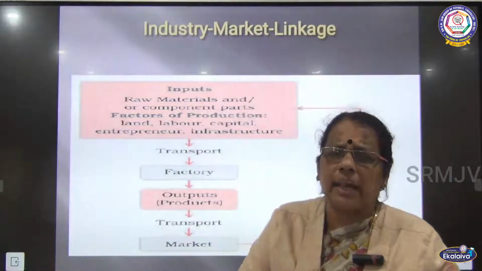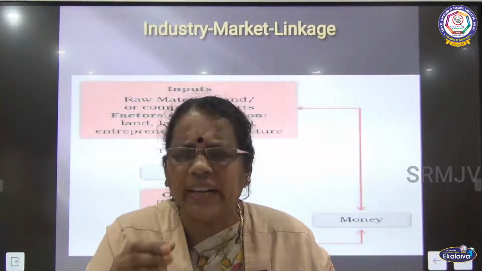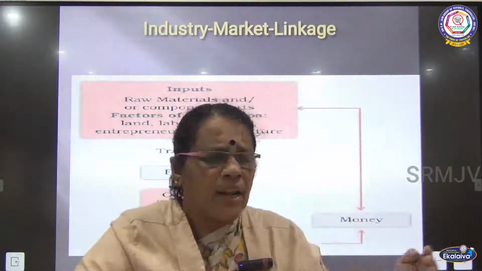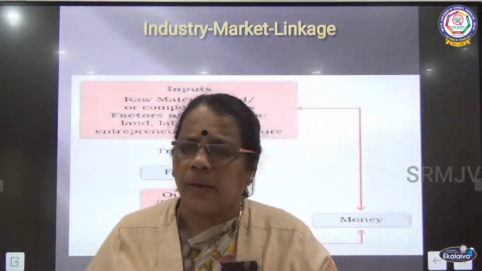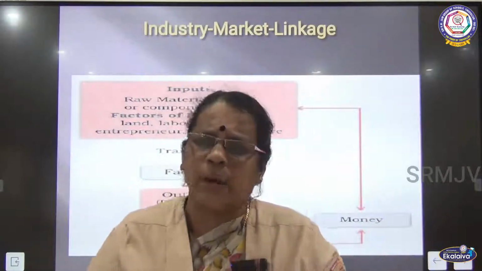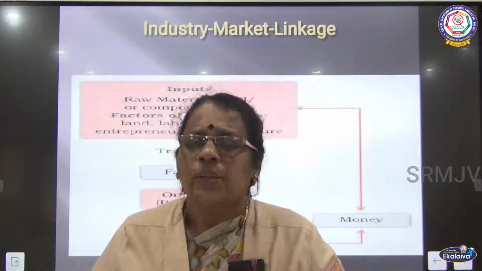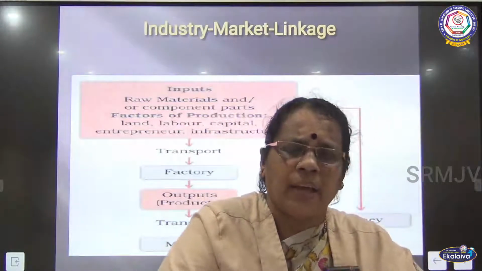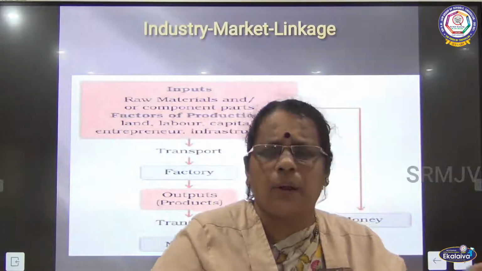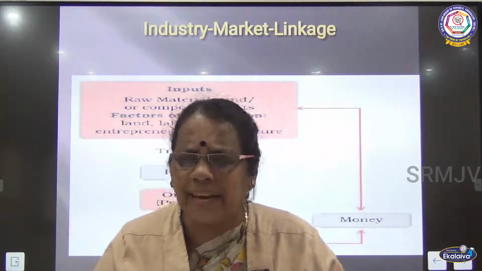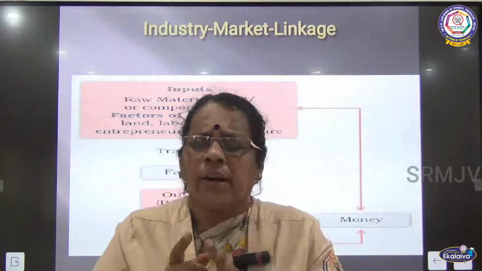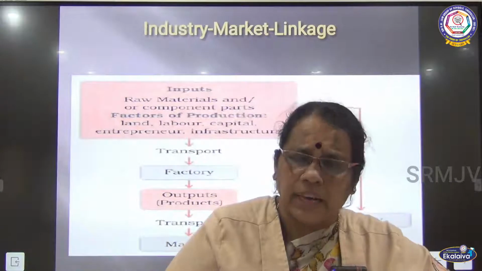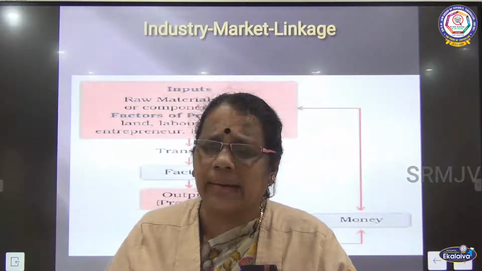For example, raw material availability. If the raw material is available away from the industry, I have to move the raw material from the supply locale to the demand locale. Goods cannot move on their own. So what do we have to do? Proper transport facilities are required in order to transport the raw materials from the supply locale to the demand locale, that is the industrial site. So I need to spend money on transportation in order to move the raw materials from the available site to the industrial site, the demand site.